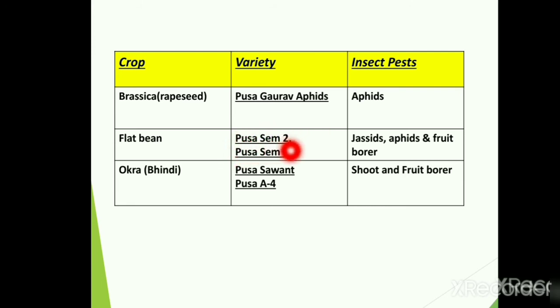Pusa Sem 2 and Pusa Sem 3 is developed variety of flat bean which is developed as resistance to destruction caused by jassids, aphids, and fruit borer. Pusa Sawani and Pusa A4 is developed variety of okra, also called as bhindi. It is developed as resistance to destruction caused by shoot and fruit borer.